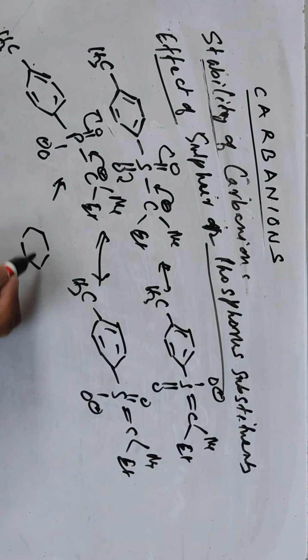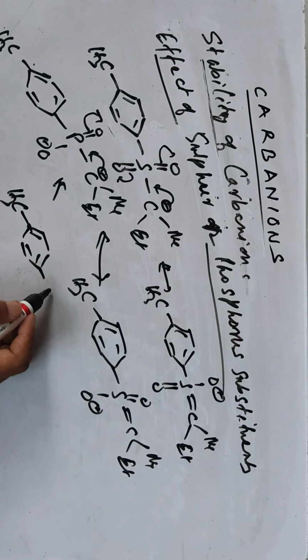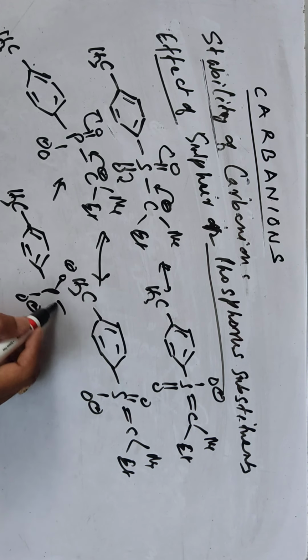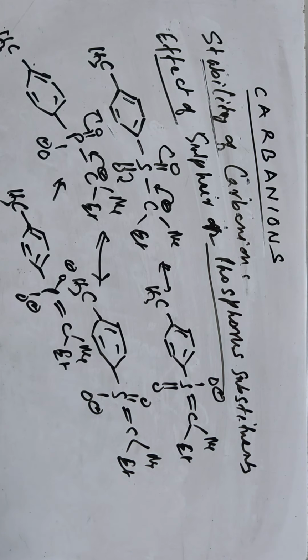Okay, so it is also stable. So one of the stability factors is the effect of sulfur and phosphorus substituents. Okay, so you can see, no problem. So what I'm trying to say is that where the negative carbanion center is linked with a sulfur or phosphorus substituent, there also stabilization of the carbanion takes place.